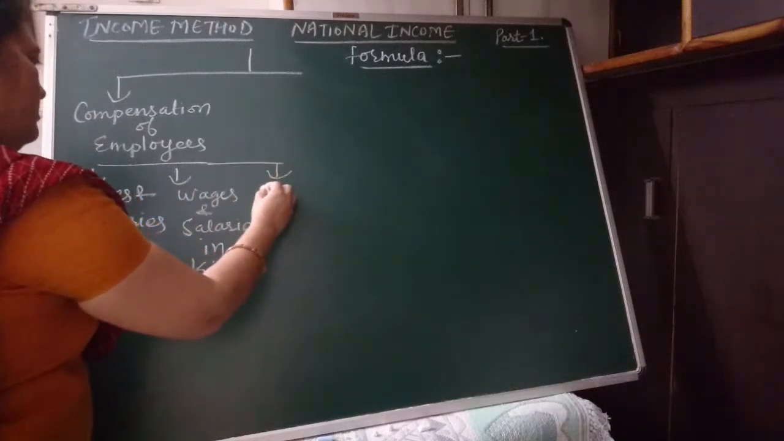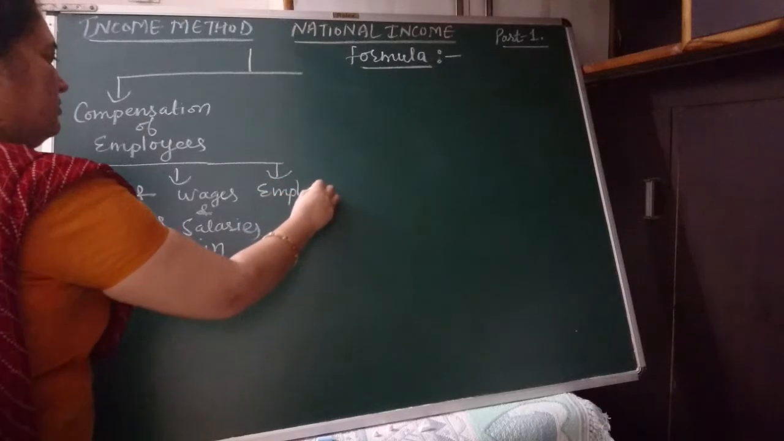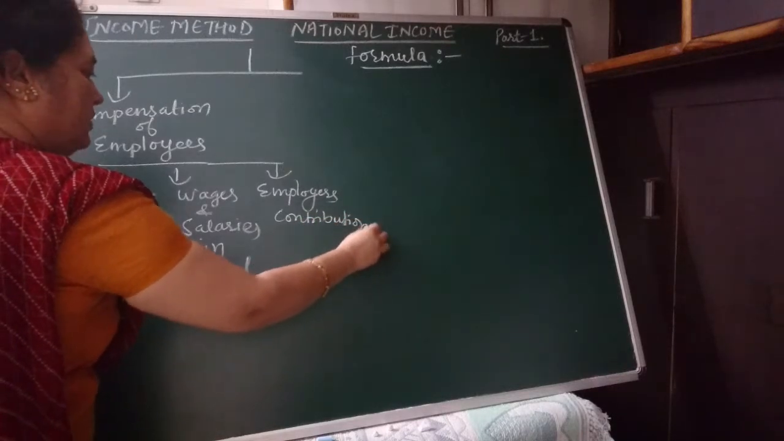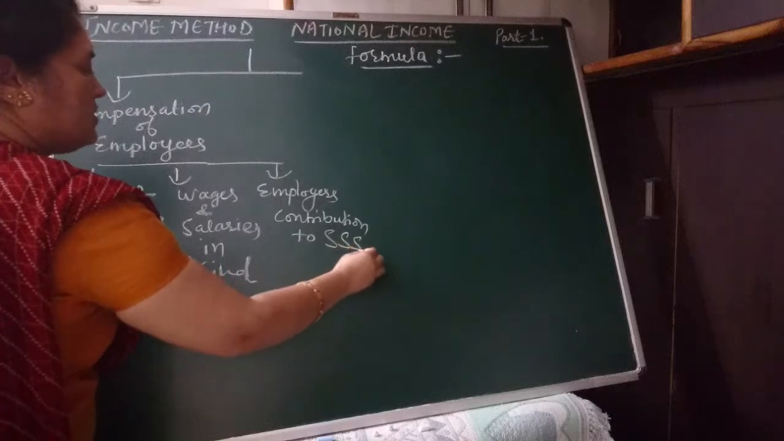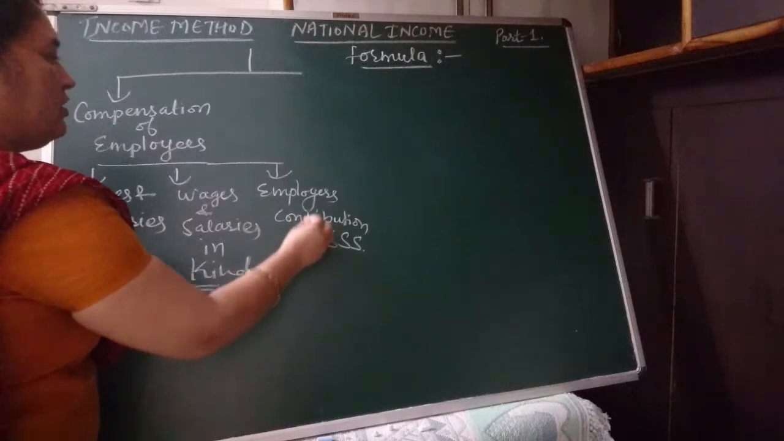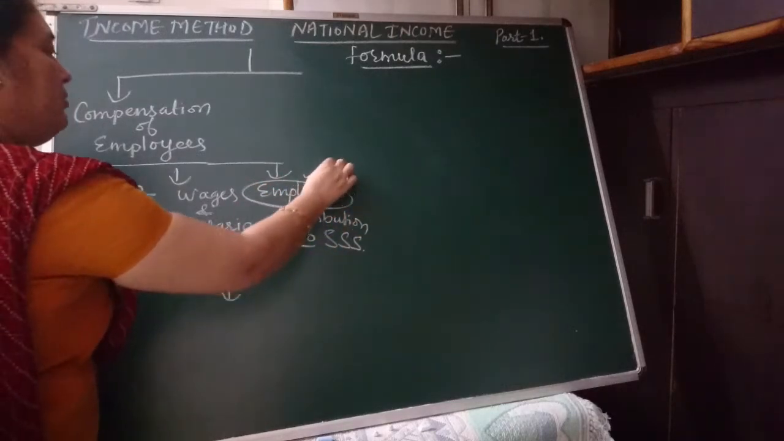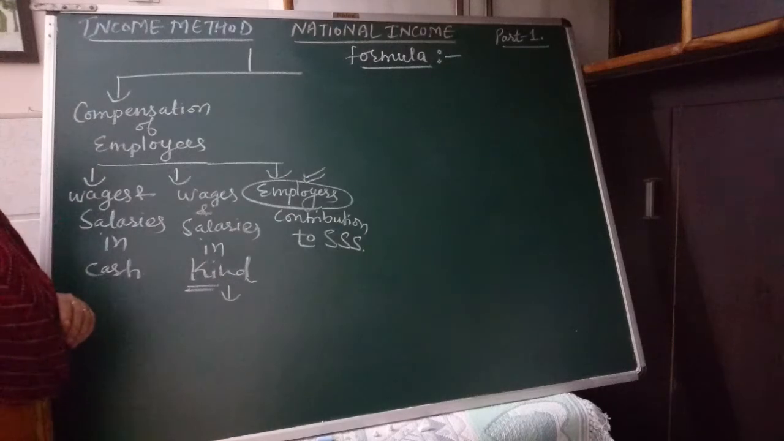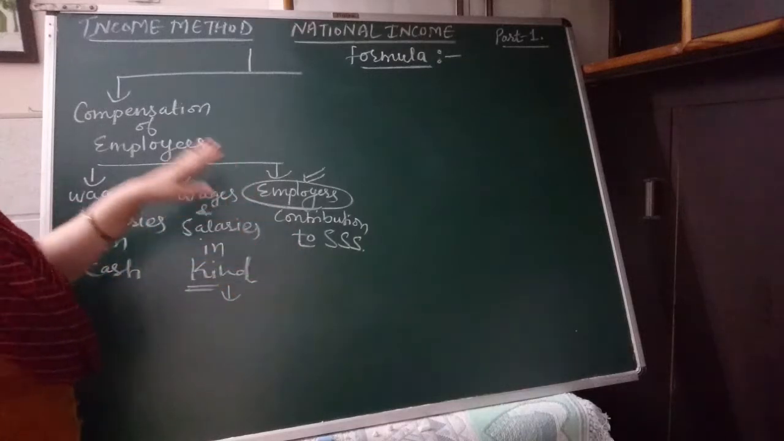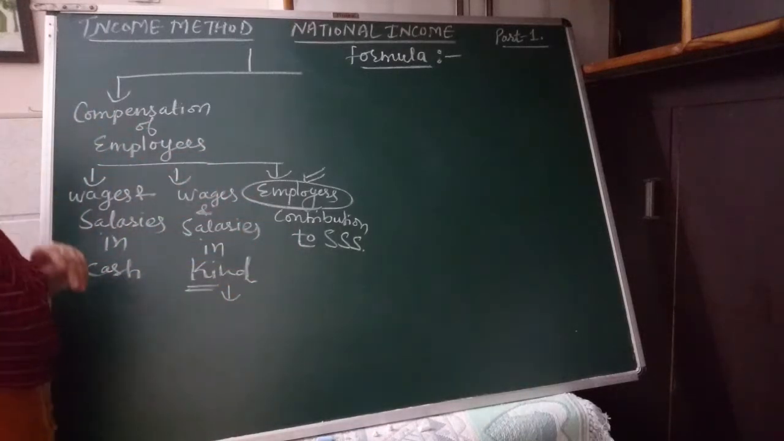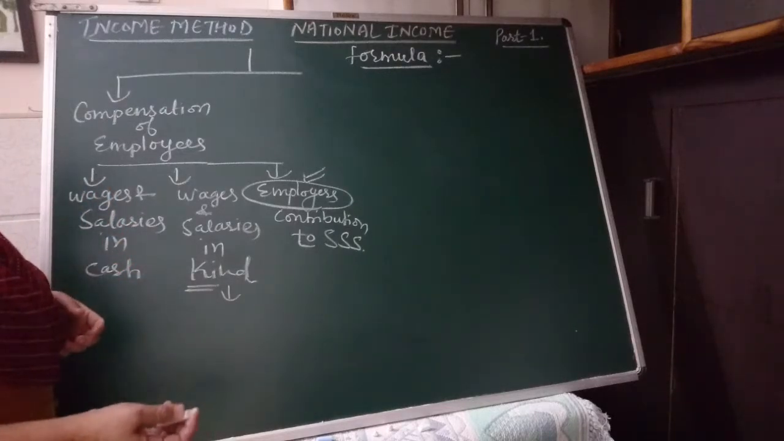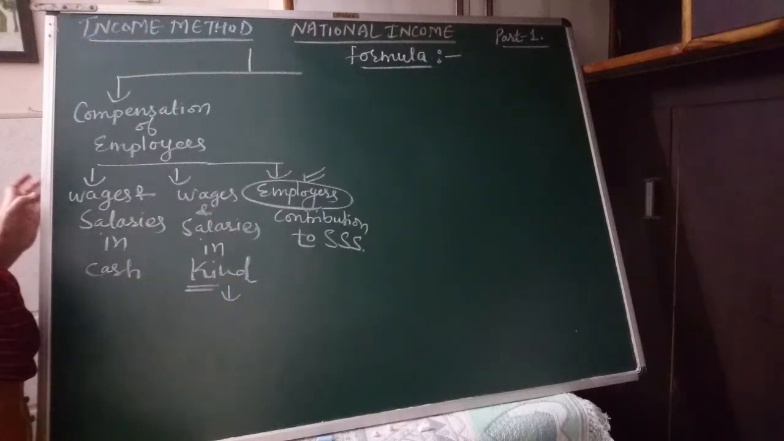Then next, employer's contribution to social security schemes. Which are these social security schemes? Any compensation made by the employer, only made by the employer, that would be taken into account. The compensation made by a third party would not be considered as compensation of employees. Third party means, suppose a life insurance company is paying compensation to any injured person, that would not be a part of compensation of employees.